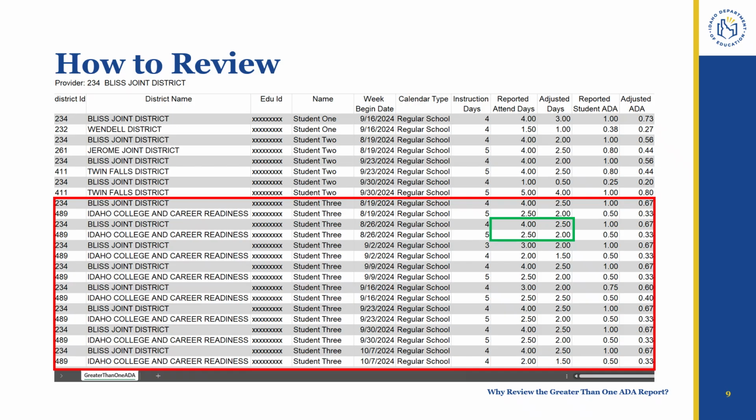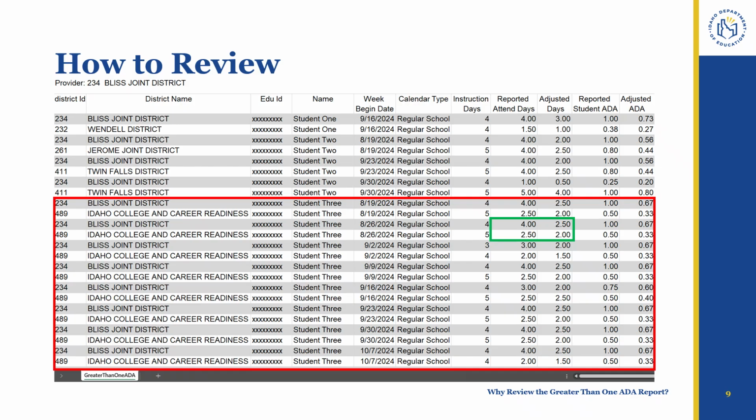For Bliss, 0.615 times 4 instructional days equals 2.46 days, which rounds to 2.5 adjusted days. For the Career Readiness Academy, 0.385 times 5 instructional days equals 1.92 days, which rounds to 2 adjusted days.